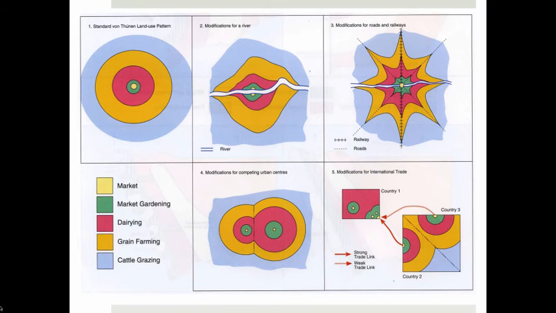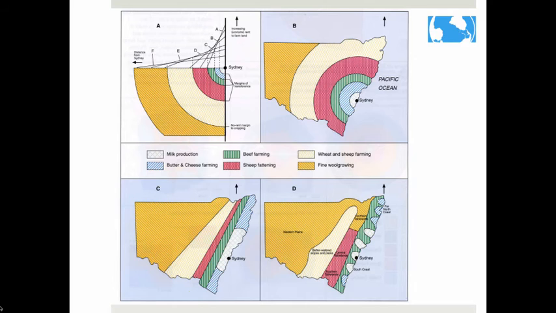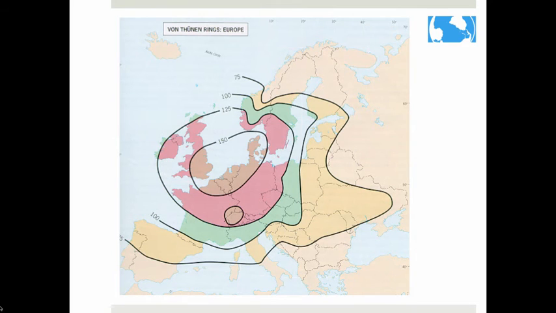This diagram shows how other factors can modify the model, including a river, roads, competing cities, and international trade. This diagram shows what Sydney, Australia should look like in the model and what it really looks like. This map shows the pattern applied to Europe. Can you determine what cities make up the market area?